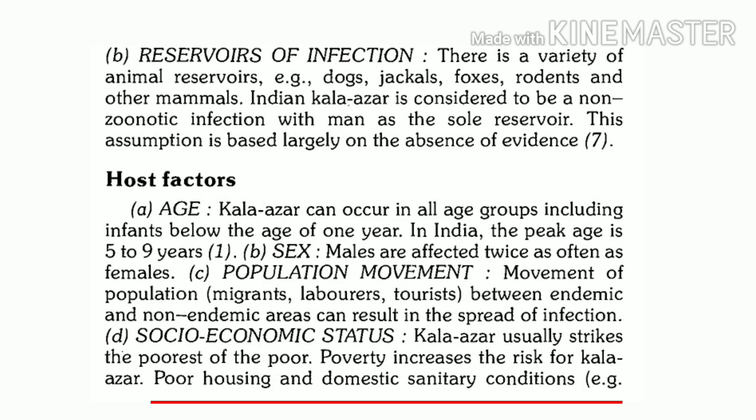Now what is the relation of these things with leishmaniasis? So these things are favorable for resting of the vector of this disease. So sandflies prefer to rest at such places.